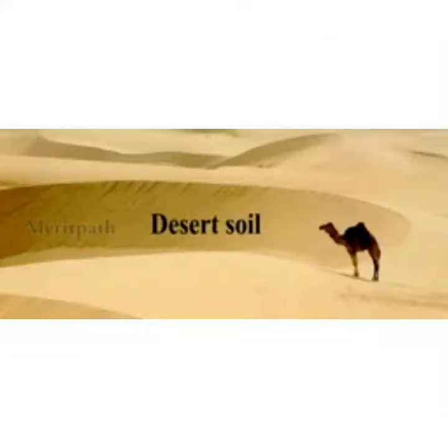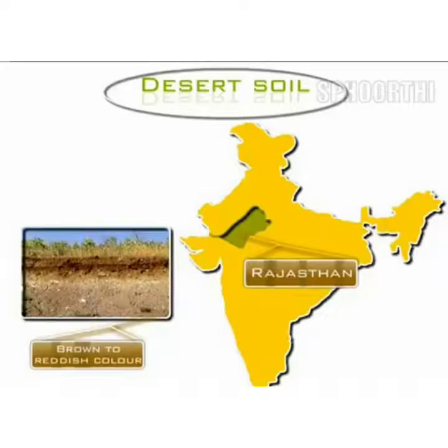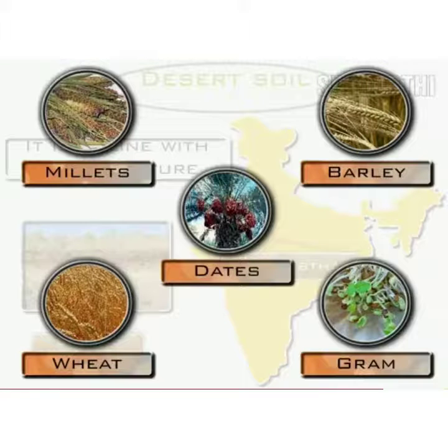Desert soil. Desert soil contains mostly sand. It's found mainly in Rajasthan and Gujarat. Sandy soil cannot hold much water. It's therefore not fertile. Millets, barley, dates, wheat, and gram are grown in desert soil.